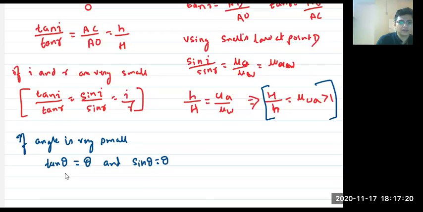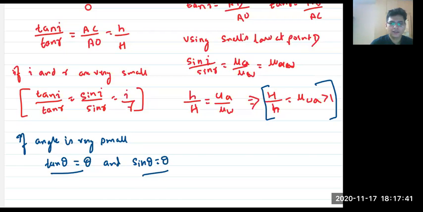So if you can write these as equal, then tan theta is equal to sine theta. Got it? This is one concept of maths. So you just have to understand and remember that this is the concept. That's what I did. I related tan with sine.